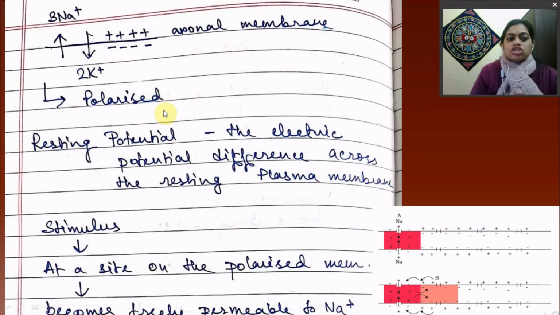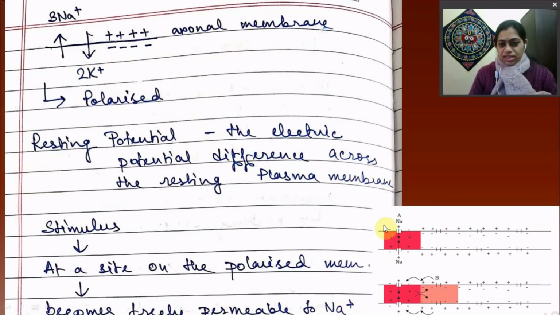So the resting potential of these nerve cells is almost minus 70 mV. We are saying negative because inside the axon it is negatively charged, and that's why we call it a polarized state, right? Now what happens when a stimulus comes?